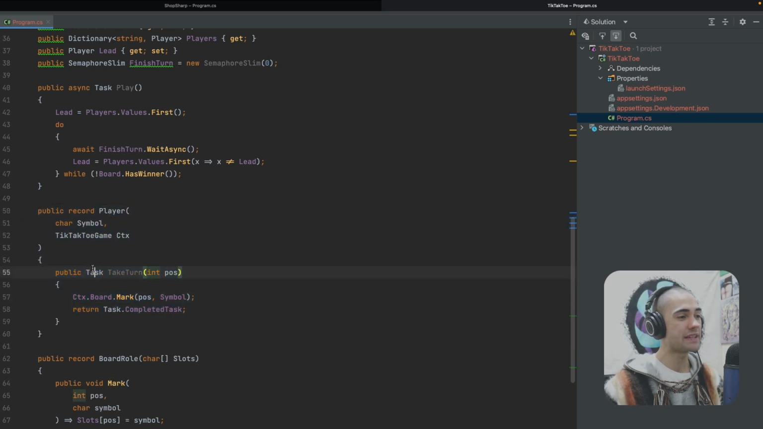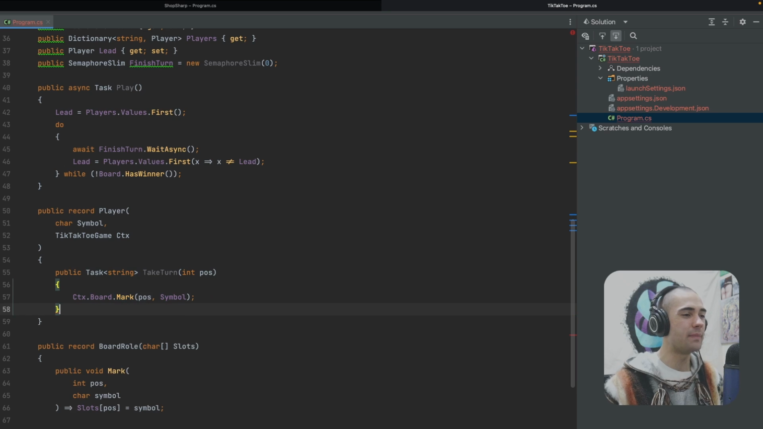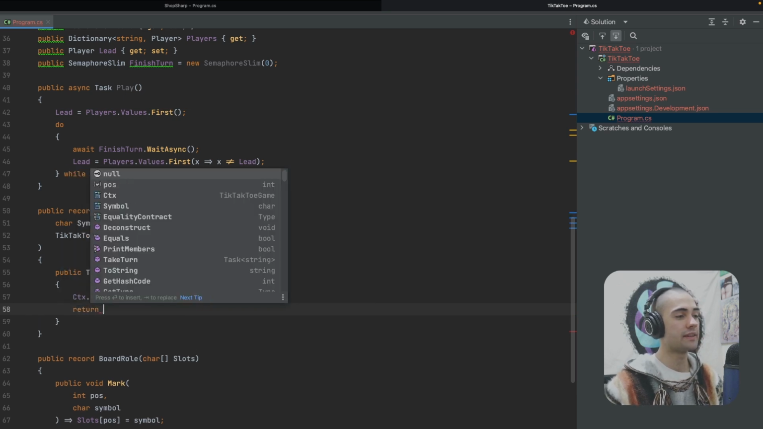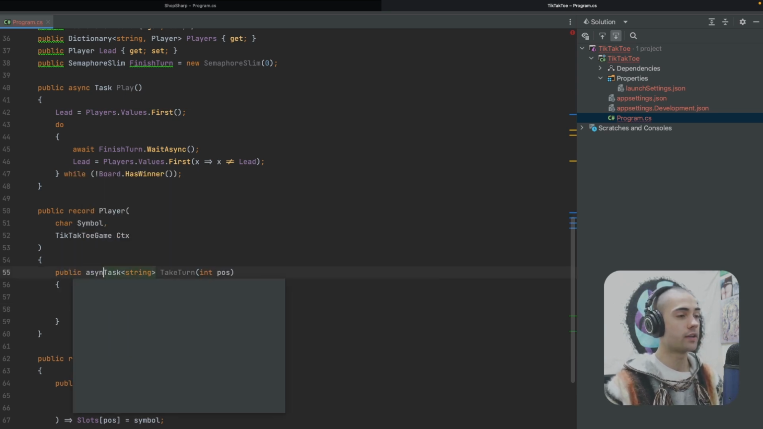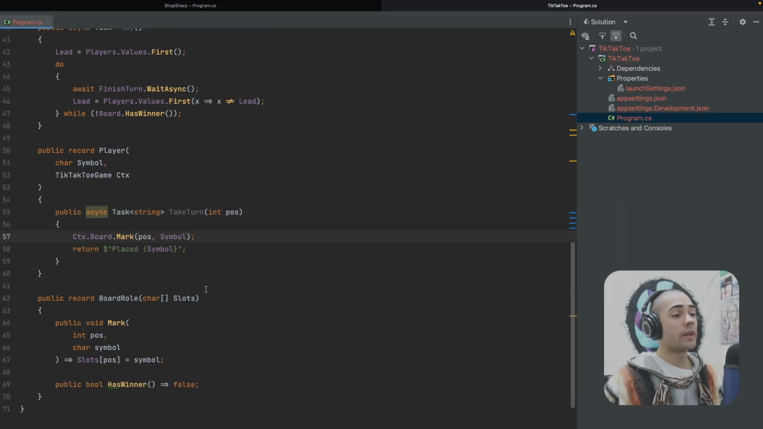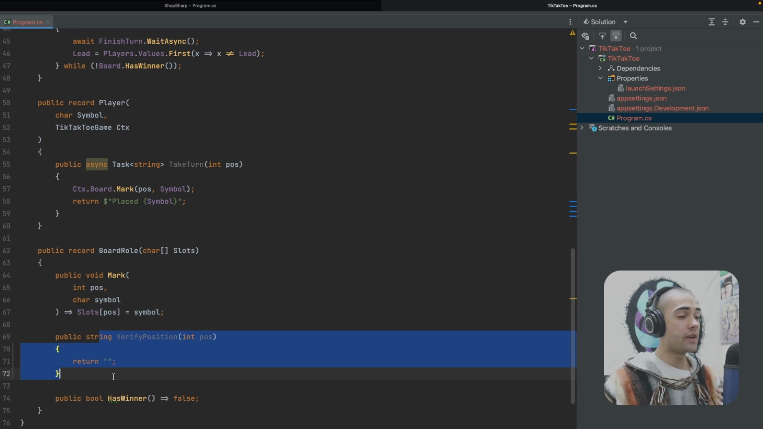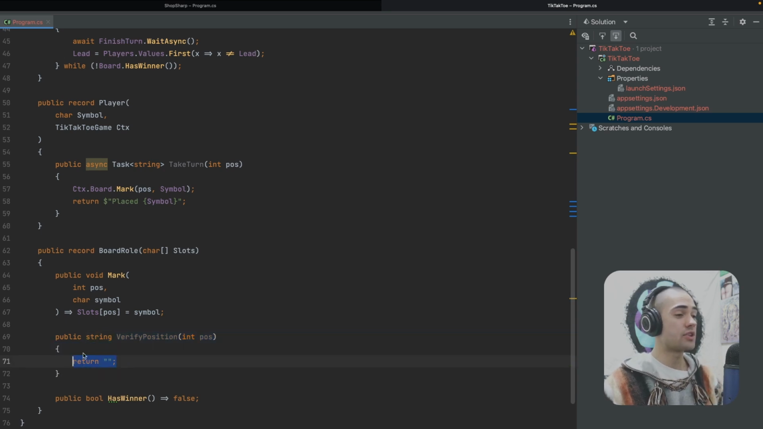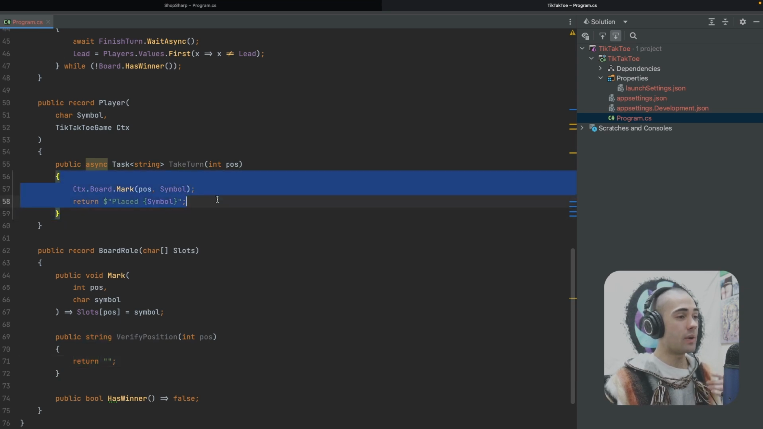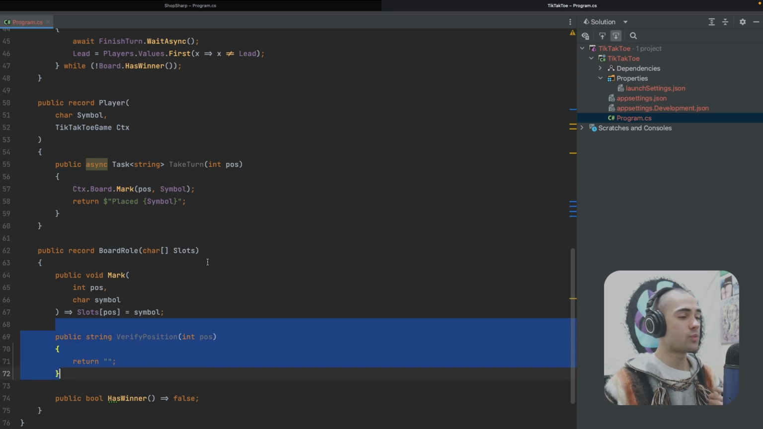And since the request that is going to be executing this take turn is going to be an HTTP request, we actually want to kind of signal the response. Has the marking of the board been successful? If the board is marked, let's say that we have placed the symbol. I'll convert the function to async. Before we can mark the board, we need to verify that the position is correct. So we will add a verify position function that if the position is correct, we will just return an empty string. And if the string is empty, we will execute this logic. Otherwise, we will return whatever validation message we got here.